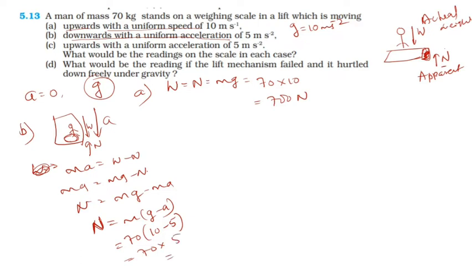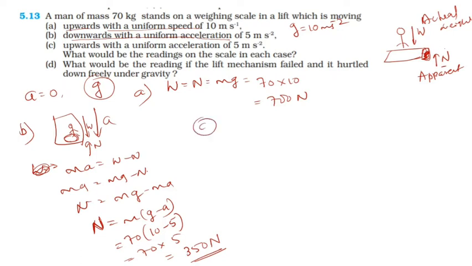So now the answer is 70 into 5. So this is nothing but 350, it's nothing but 350 Newton. So 350 Newton, this is in the second case. Okay, and what about the C?